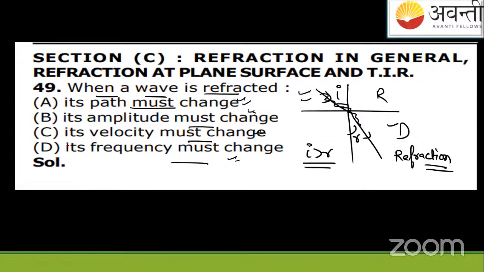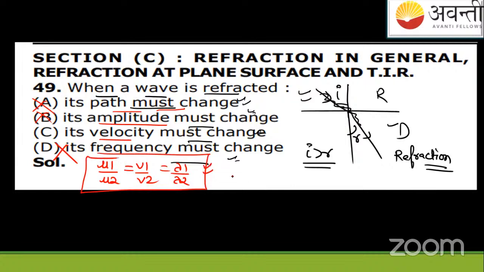We know one thing, frequency change नहीं होगी. I've already told you in the theory. Path change होगा. Amplitude will not change. Velocity, because we know the formula. What is the formula? mu1 upon mu2 is equal to v2 upon v1. If you see, I've given you specifically this formula with the angle, say mu1 is equals to mu2, sine r upon sine i.